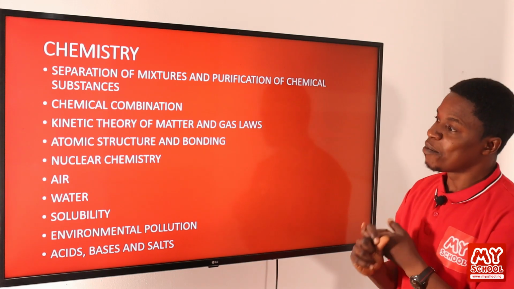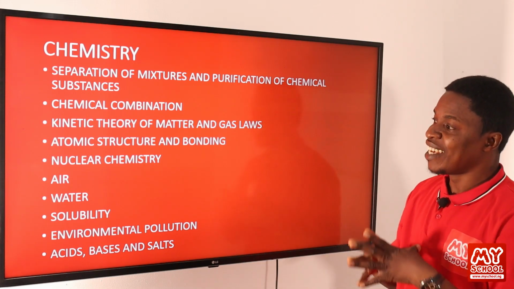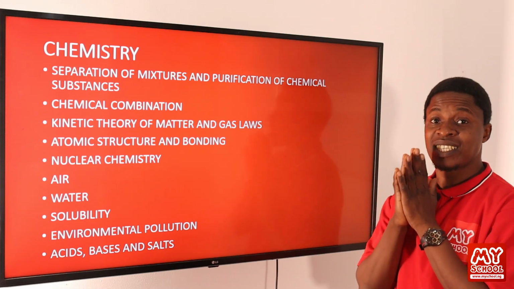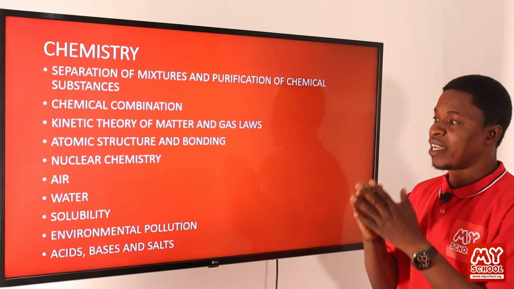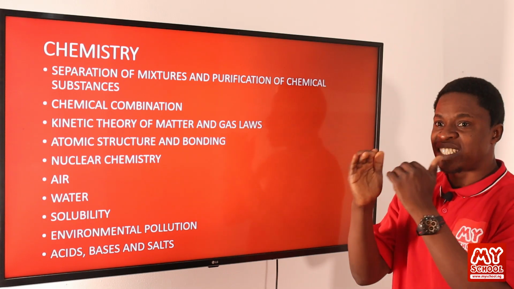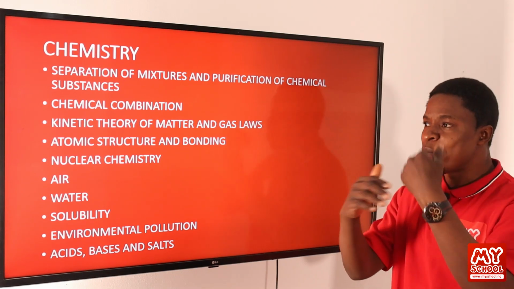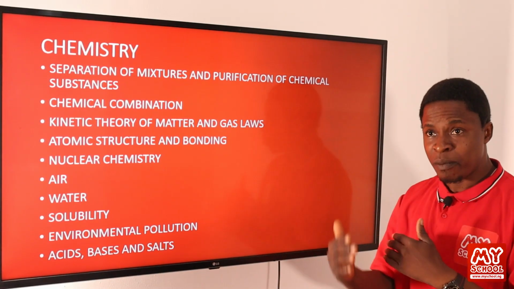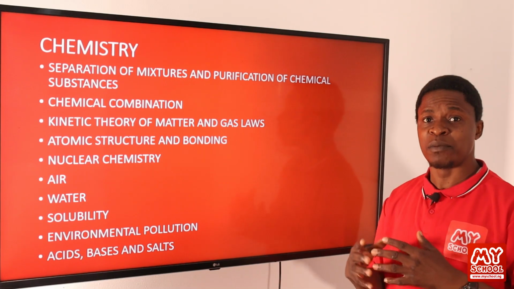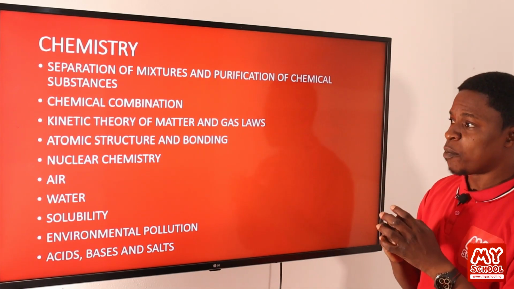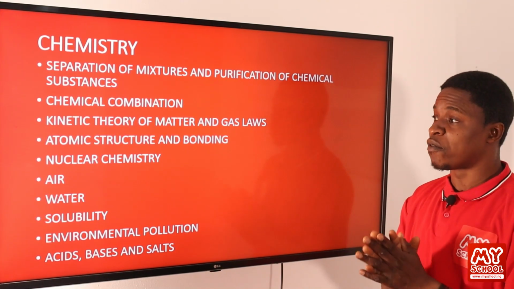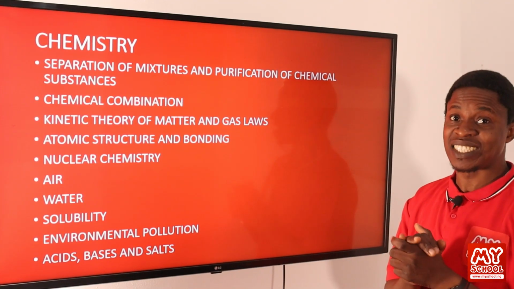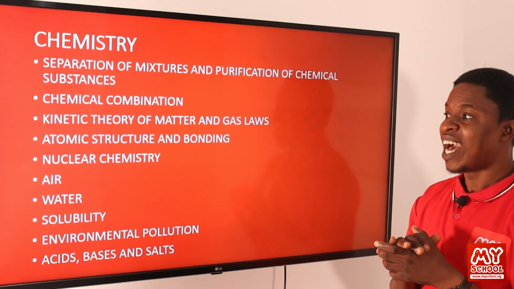Away from that, we'll be looking also into nuclear chemistry. Nuclear chemistry will be dealing with radioactivity, how different elements are able to disintegrate and break down into forming new elements entirely. Maybe with the number of years, with the number of times they have been able to stay, it can help us to determine that. We look at the different types of radioactivity. We look at some little calculations underneath that to help us understand how you can calculate.